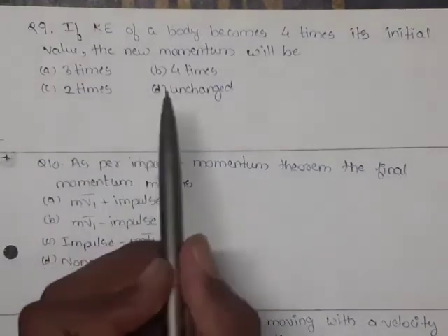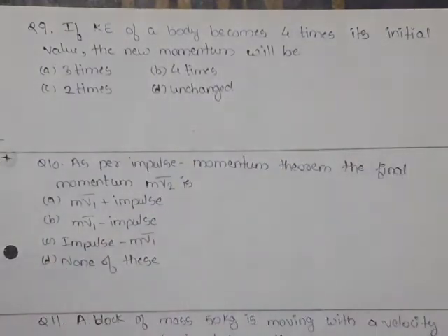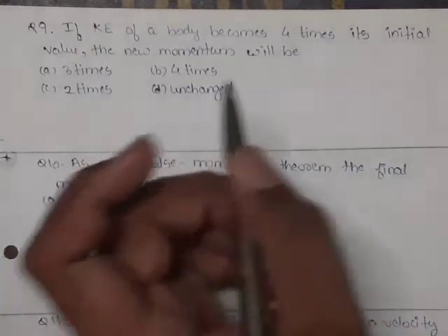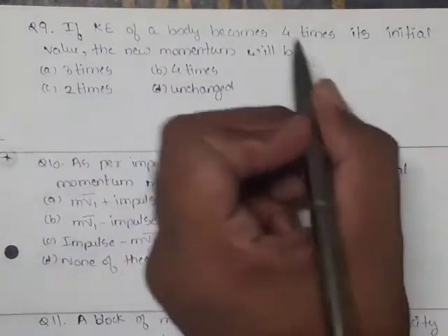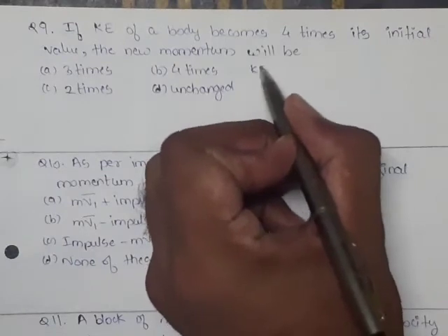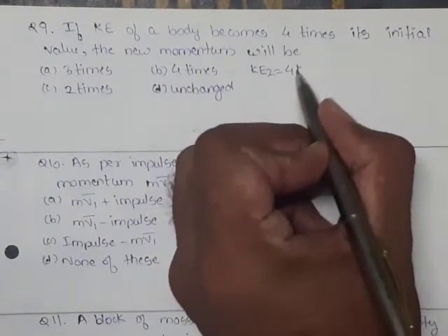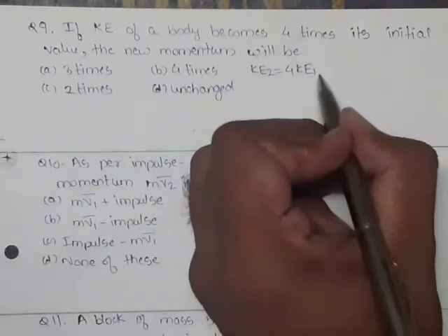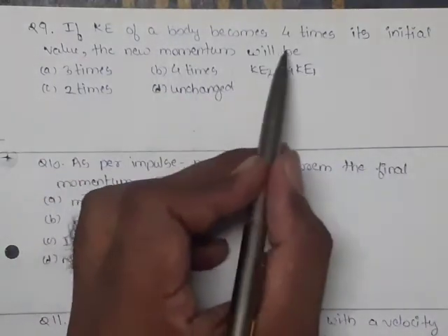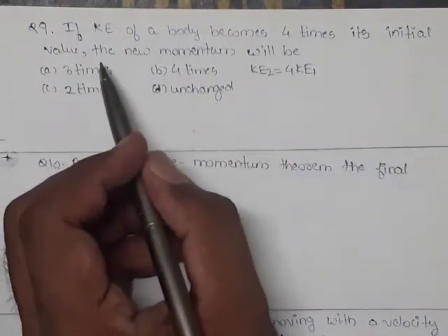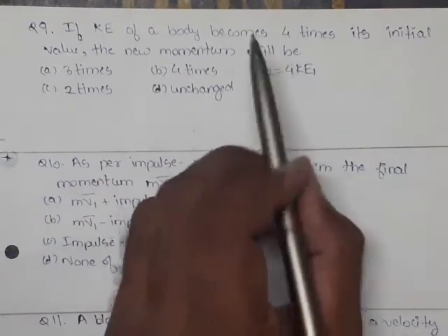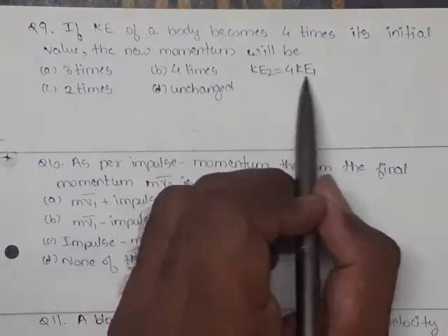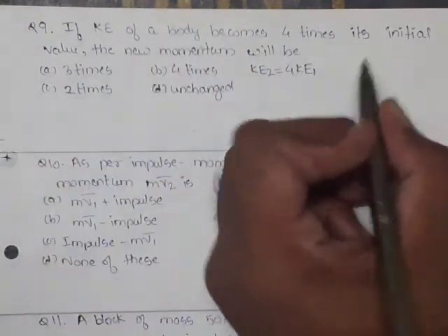Question 9. If kinetic energy of a body becomes 4 times its initial value, the new momentum will be. Now here we are taking final kinetic energy is 4 times initial kinetic energy. See here the kinetic energy is becoming 4 times the initial value. Means the mass is not going to change. m1, m2 are going to remain same. So we can write down in this way.